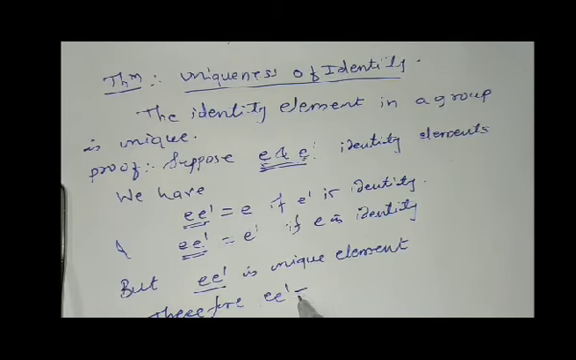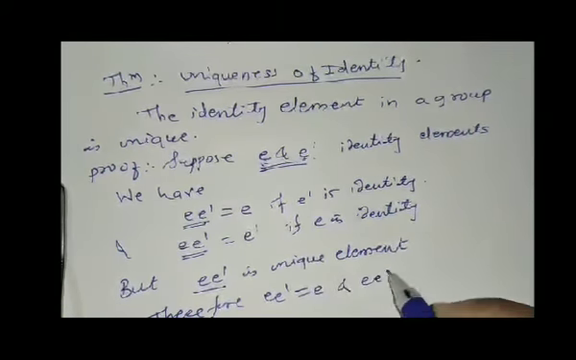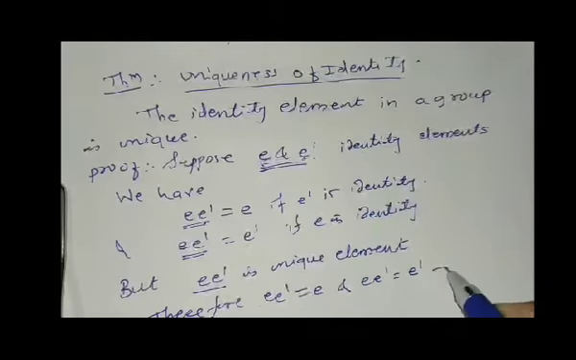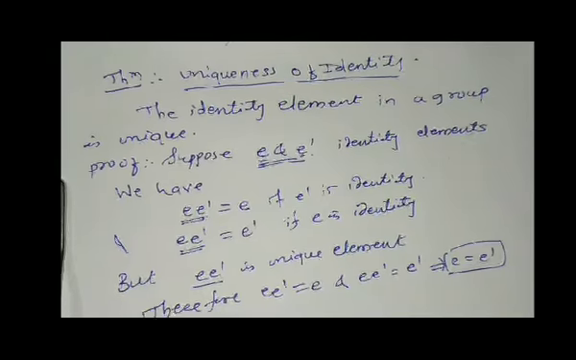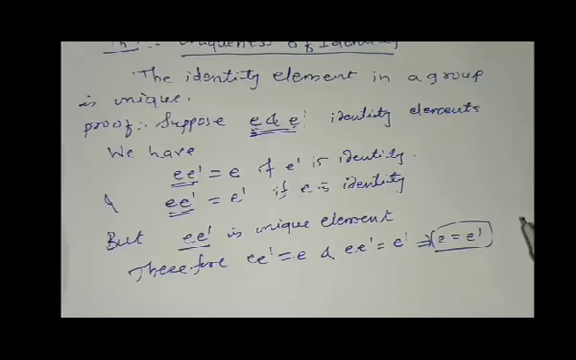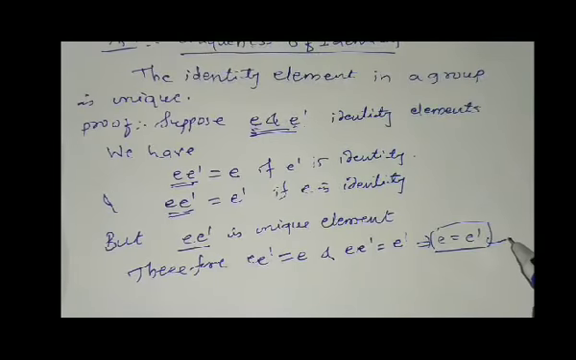Therefore e into e dash is equal to e, and e into e dash is equal to e dash, which implies that e is equal to e dash. That means we considered e and e dash as two different identities, but after the proof we found that e and e dash are not distinct elements, but the same element. Therefore the identity element in a group is always unique.